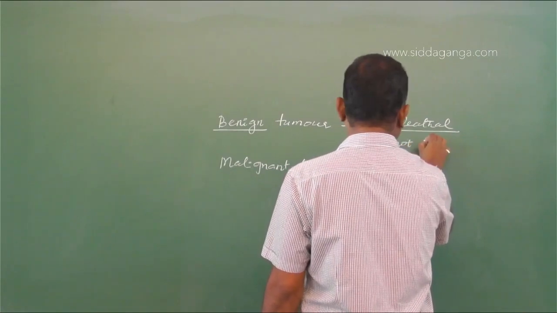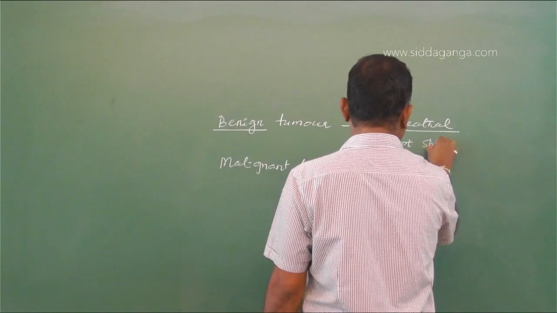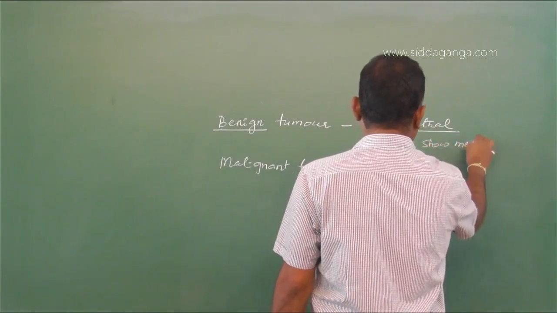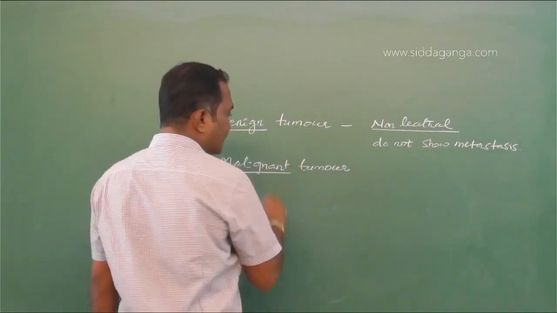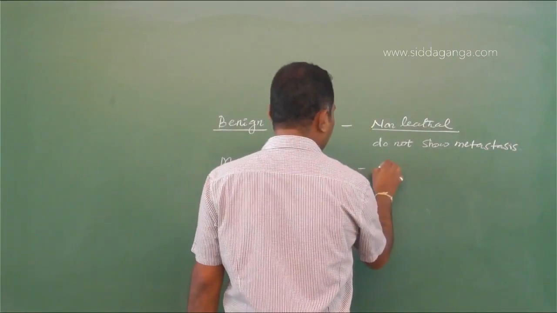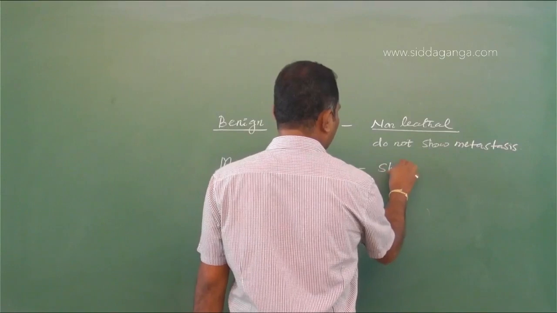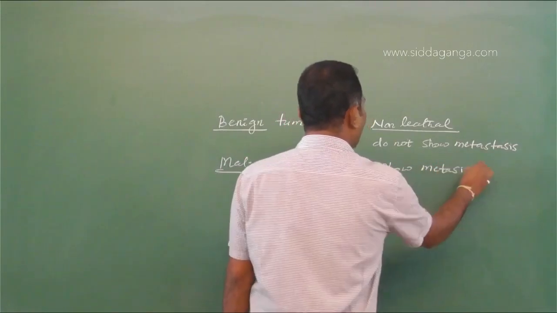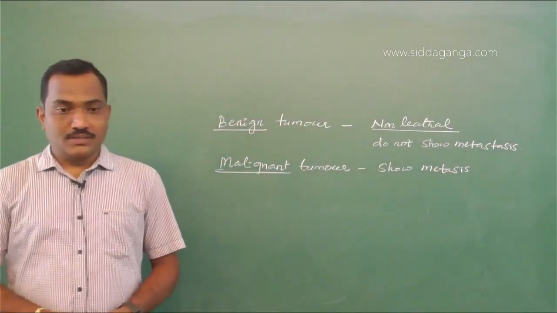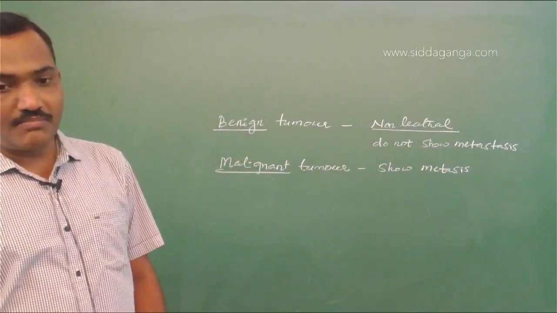Whereas malignant tumors exhibit metastasis, so the cells can spread from one part of the body to another. That is the dangerous part of malignant tumors.